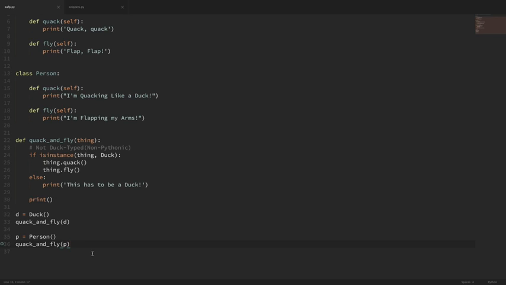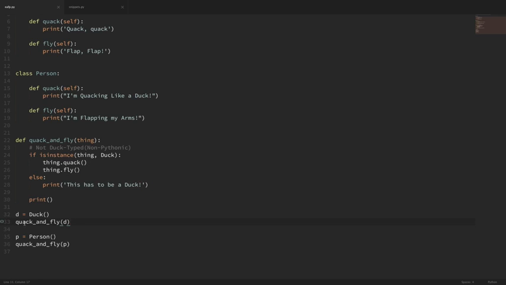So this is non-Pythonic. So in a non-duck typed example, we will specifically check if the object that we're working with is an instance of a duck. Now this will ensure that we can use all of the methods and attributes that we want to use. So you can see here right at the top, as soon as we enter the function, it's saying, is this thing an instance of duck? If so, then run these two methods, and if it's not, then print that it has to be a duck.